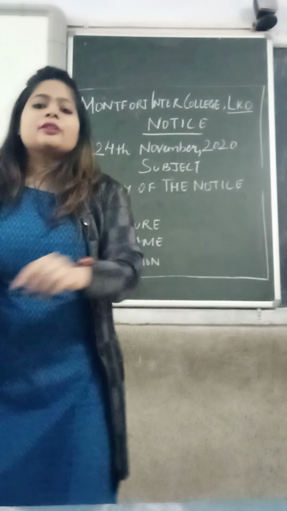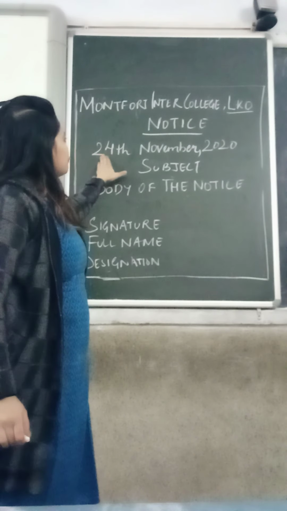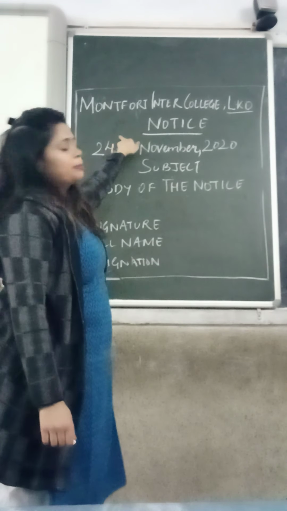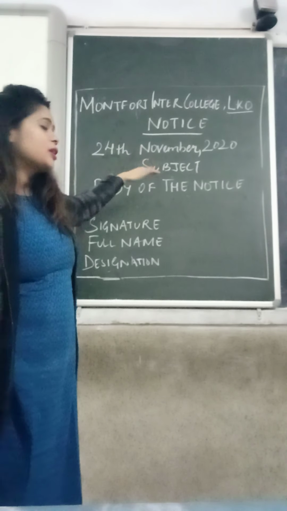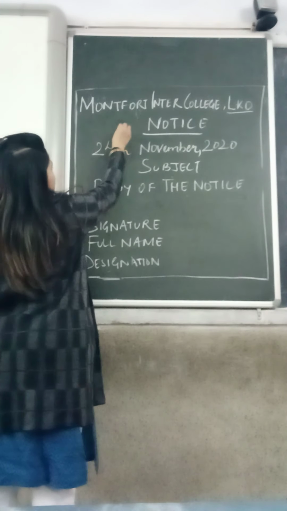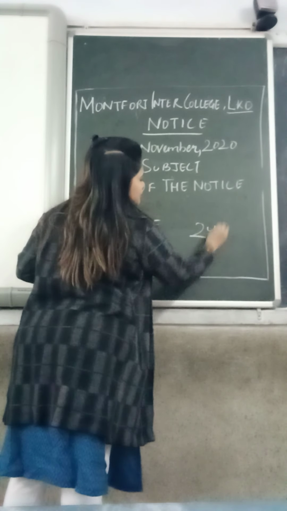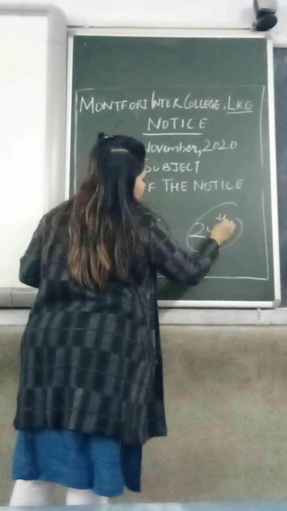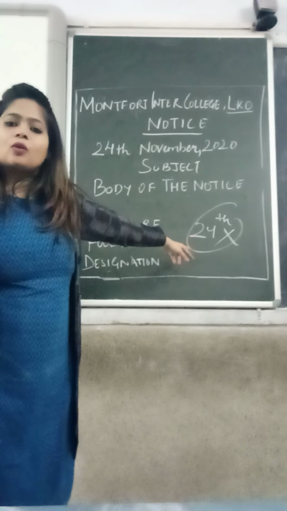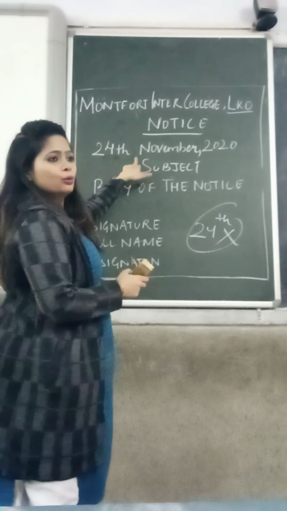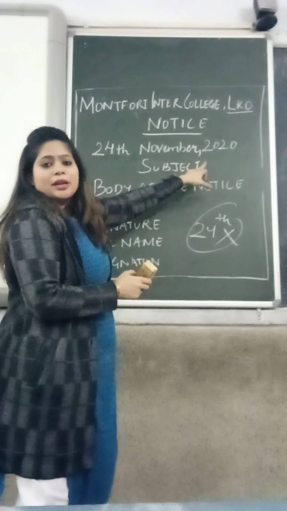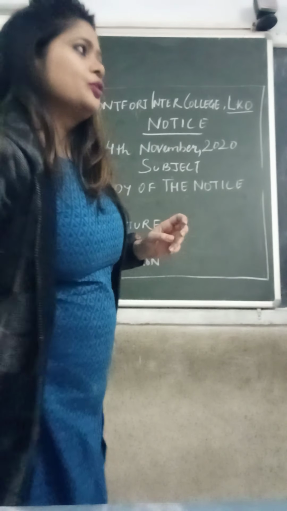Now, children, the correct way to write down the date is 24th. TH should not be written to the power. TH should be written next to the date. It shouldn't be written like this. For example, children write like this, 24. No. This is the wrong way to write down a date. So you will write 24th November, comma 2020. Right? Whatever date you are writing down your notice.